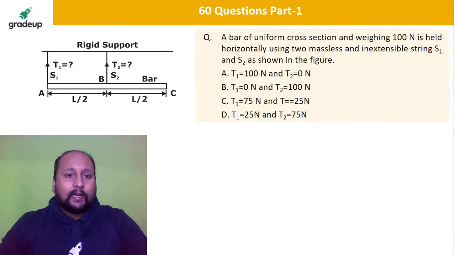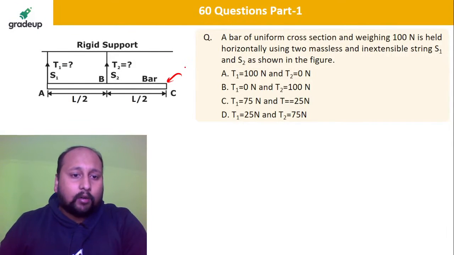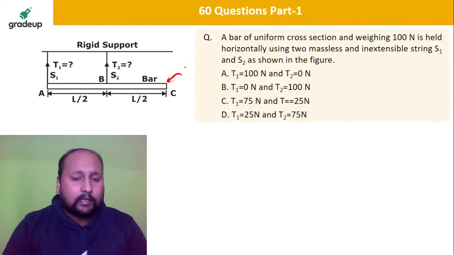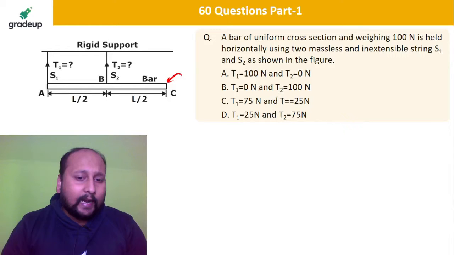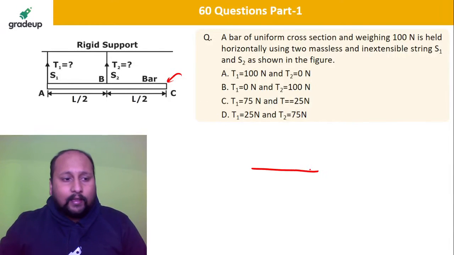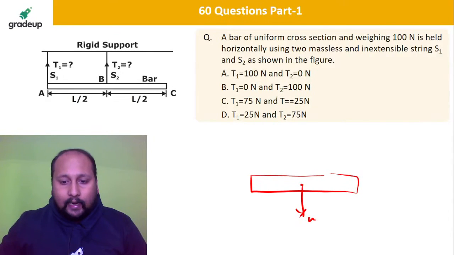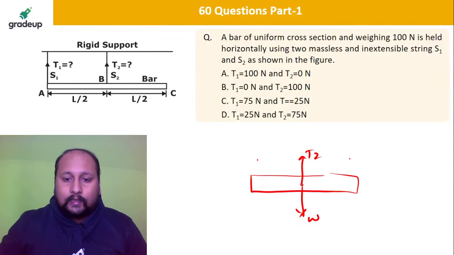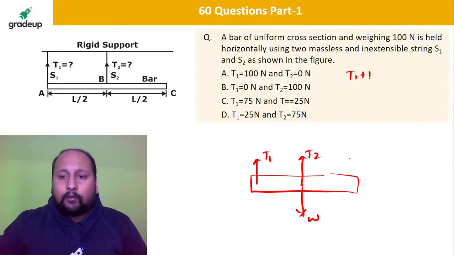Okay, so first question, you have to calculate T1 and T2 such that this rod will be in a horizontal position. How to calculate, sir? Very basic. You first of all identify the number of forces acting on this rod. We have this rod, which is horizontal. At the center point we have a weight acting downward, and we have two tensions, T2 and T1. This is the free body diagram. So definitely T1 plus T2 is equal to the weight, that is equal to 100 Newton.